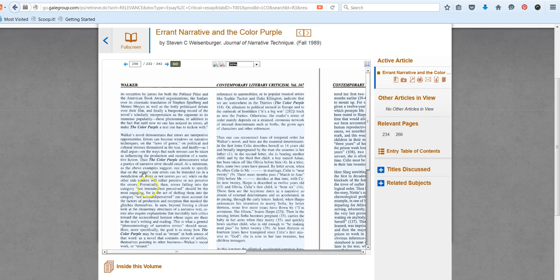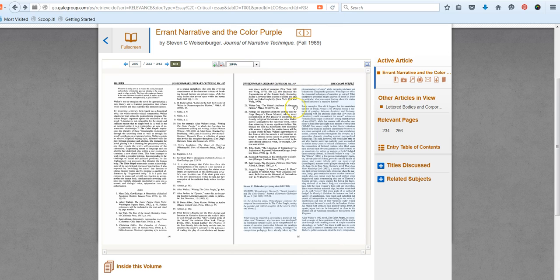So this highlighting tool helps you to see what sections of that entry for Alice Walker are talking specifically about, in this case, The Color Purple. So that's super helpful. These highlighting and zoom features are nice, not only because it helps you to work with the text online, but obviously those are features that are not available with the print edition. And it's much easier to search and navigate these collections of contemporary literary criticism using this database as opposed to trying to actually browse through the print editions.